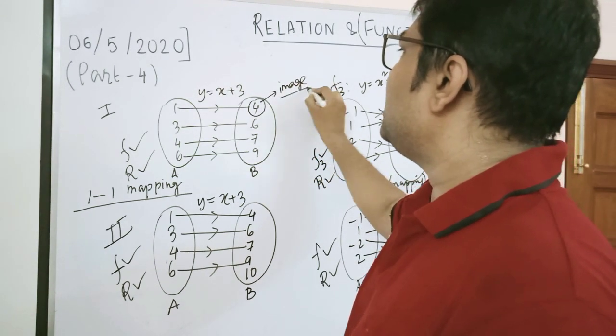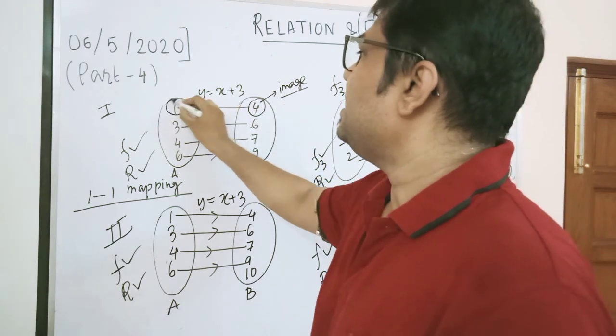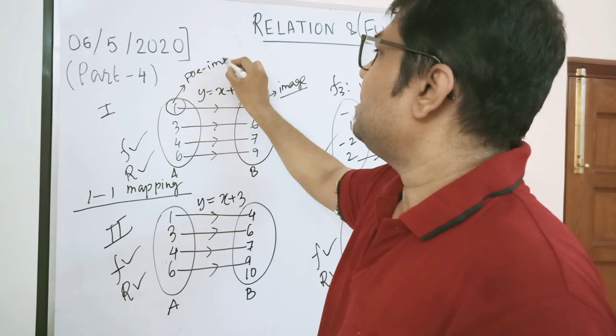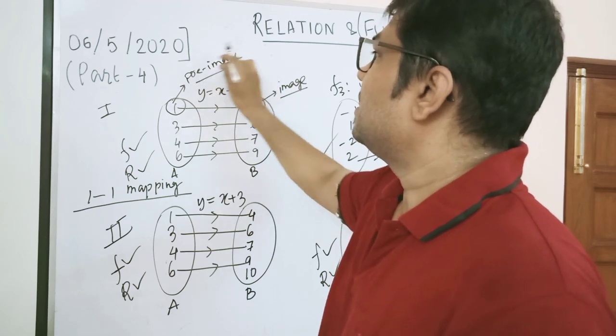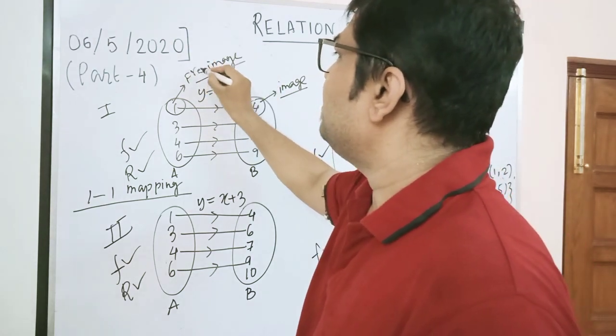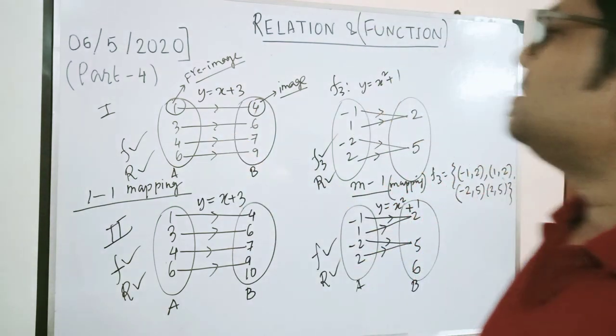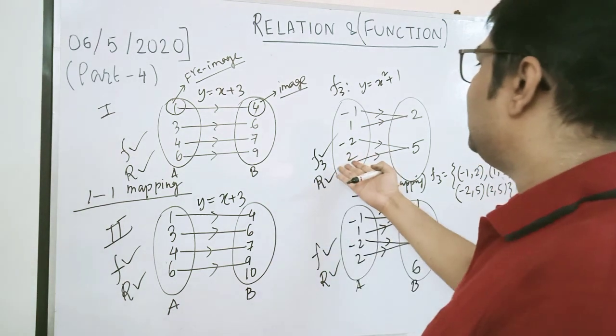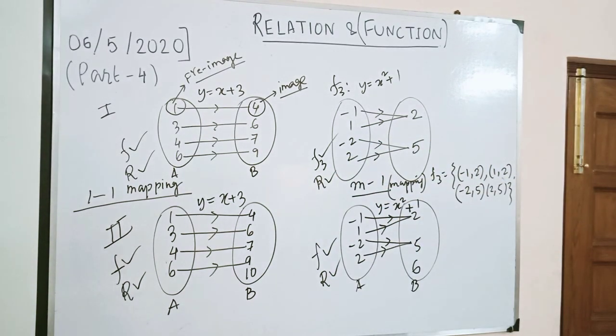Now just a thing for you: this 4 is called the image of 1, and this 1 is called the pre-image. So 4 is the image of 1 and 1 is the pre-image of 4. The same goes for anything else: 2 is the pre-image of 5 and 5 is the image of 2. So these are mainly the two types of function mapping we find.